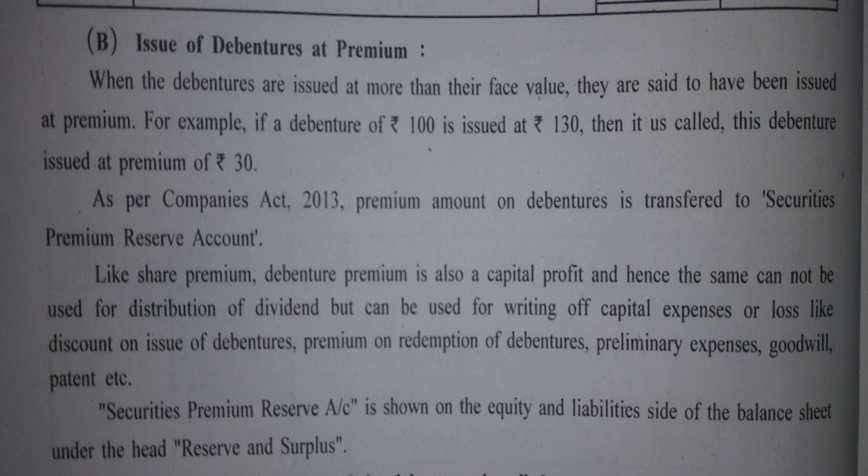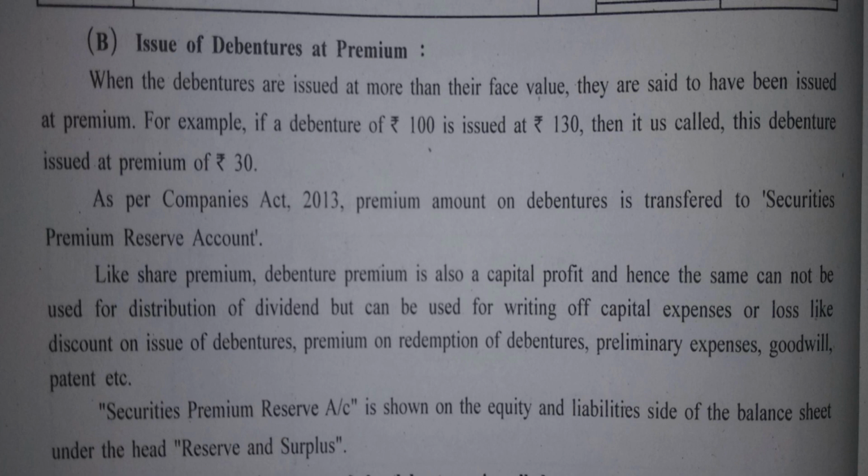When the debentures are issued at more than their face value, what does that mean? Say for example, the face value of the debenture is rupees 100, and the debenture is issued at rupees 130, the way it is written in the second line of the first para of the picture presented on your screen. Then it is called that the debenture has been issued at a premium of rupees 30. 100 rupees is the face value, 30 rupees is the amount of premium.